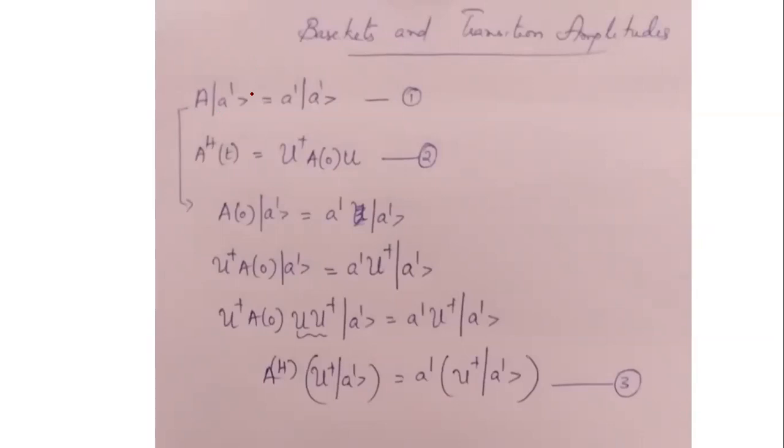So eigenkets can also be considered as base kets. Now, if A prime is an eigenket or a base ket, I can write A acting on ket A prime equals A prime ket A prime, where here A prime is the eigenvalue.